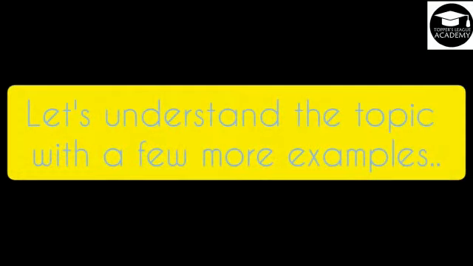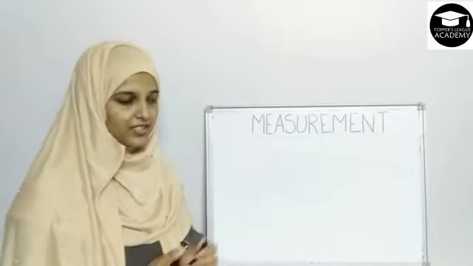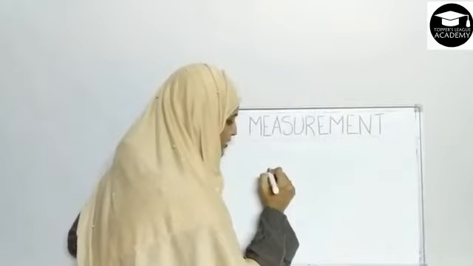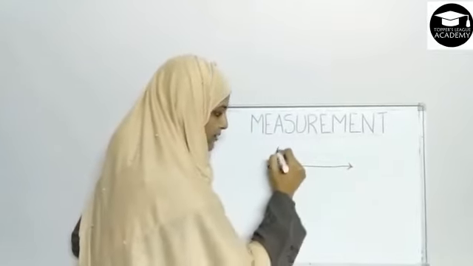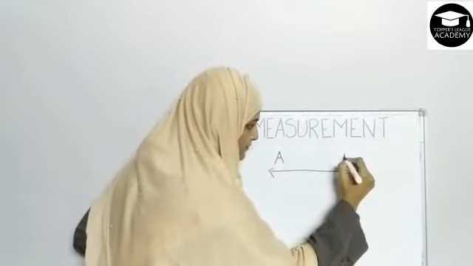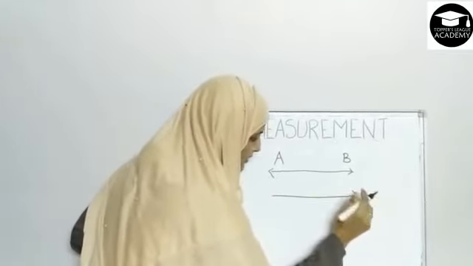Let's understand the importance of measurement with some more easy examples. Have a look at the first example. I am drawing a line AB and line PQ.